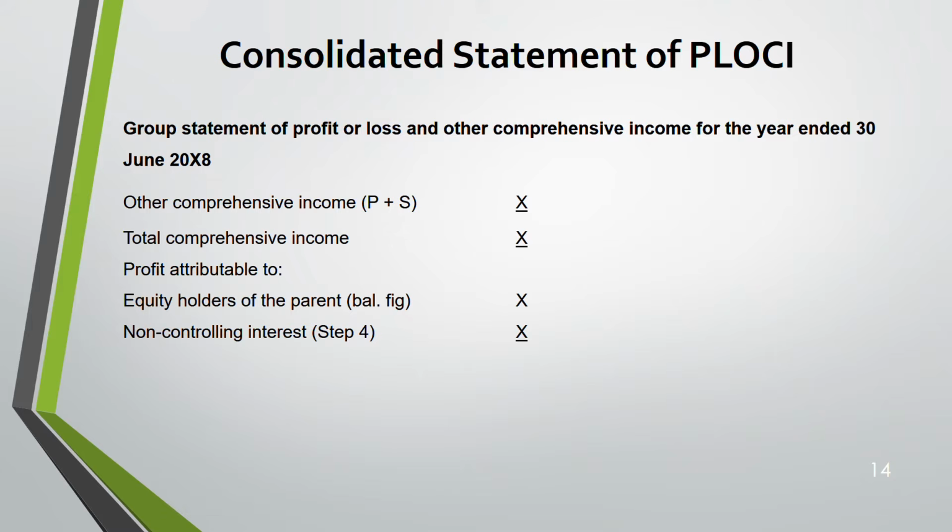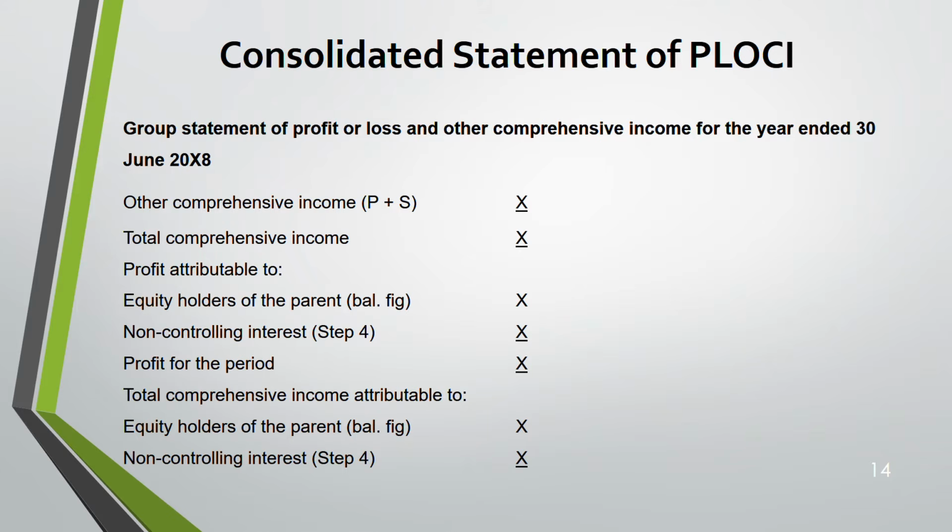Since NCI you have already got from step 4, for the equity holder, for the parent, it is the balancing figure. Same for total comprehensive income: you have to divide it between parent and NCI. NCI you have already done through step 4, but the equity holder, same as profit, is the balancing figure. Remember, it's your profit and total comprehensive income, TCI, not other comprehensive income, that is divided between parent and NCI. Please understand this. Okay.